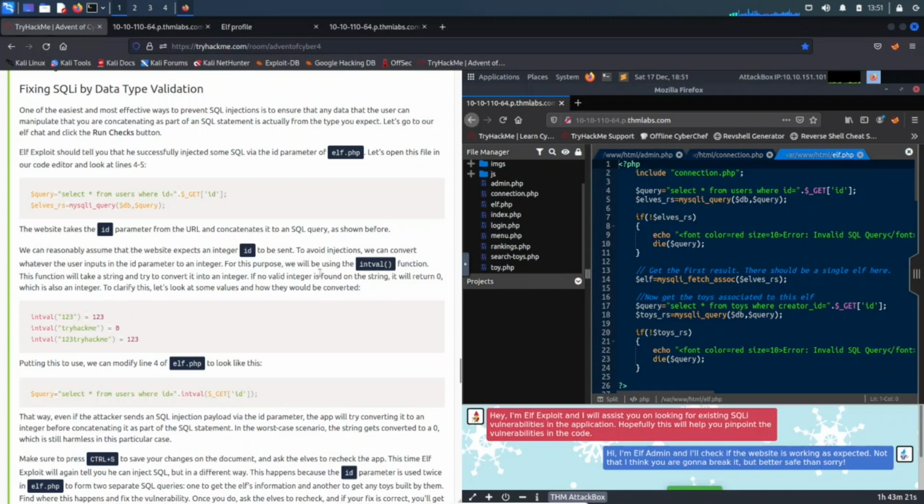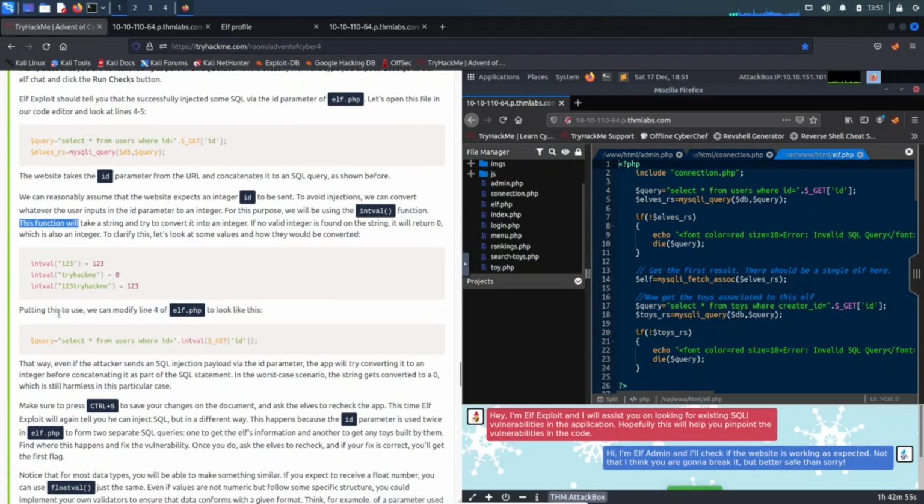This is a function that will take the string and try to convert it into an integer. If no valid integer is found in the string, it will return 0. Like we see here, 123 equals 123, TryHackMe equals 0, 123TryHackMe equals 123.